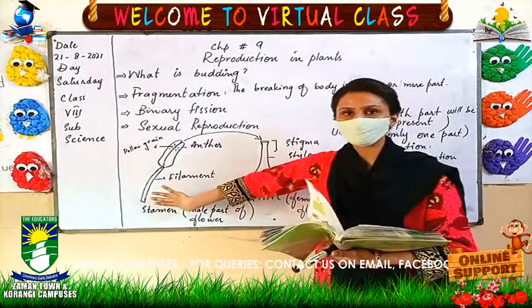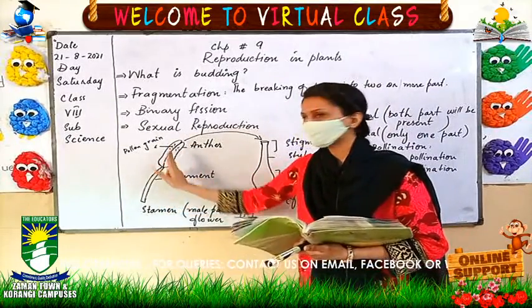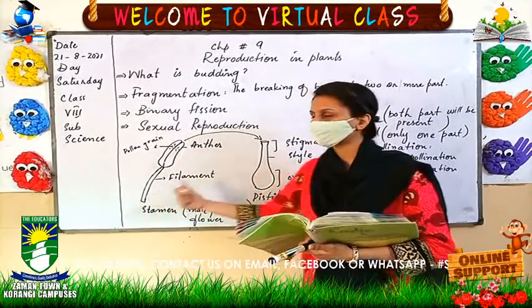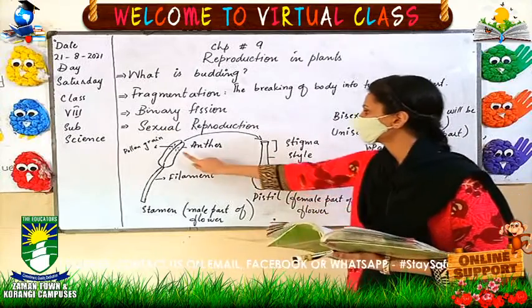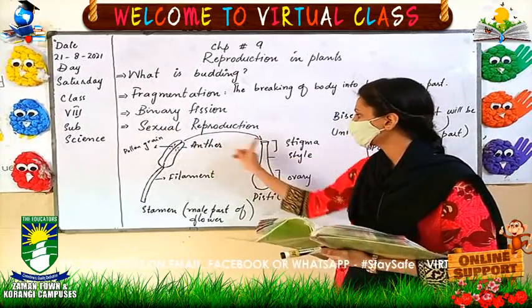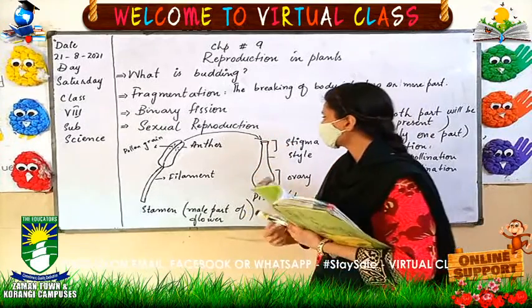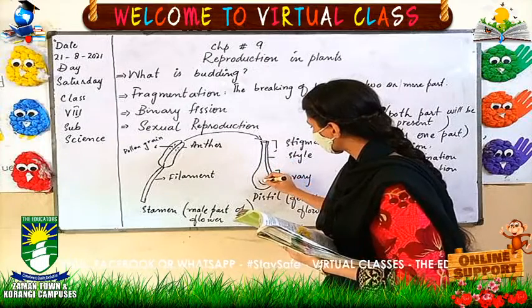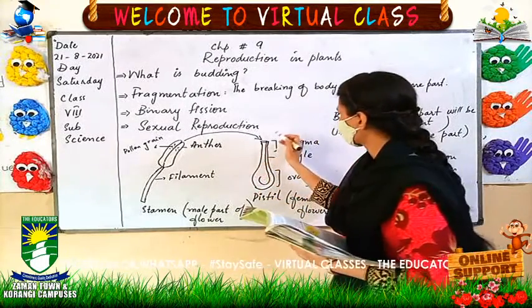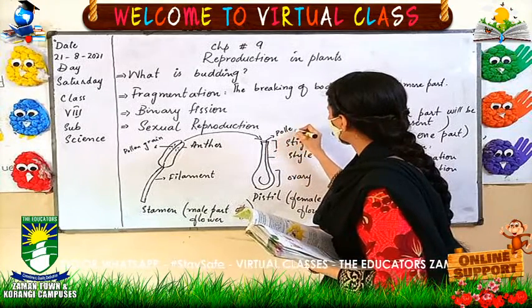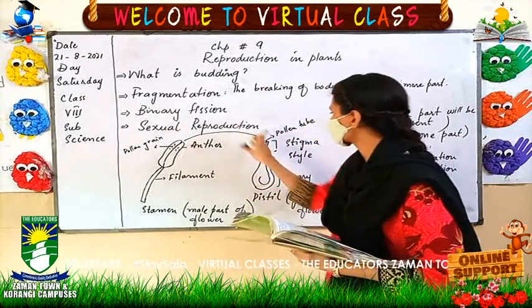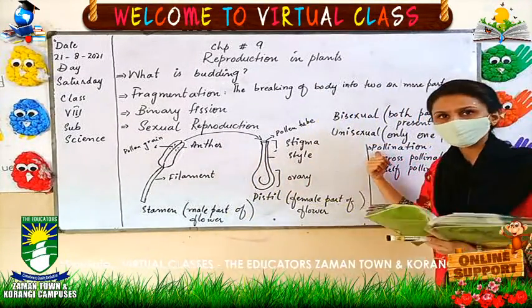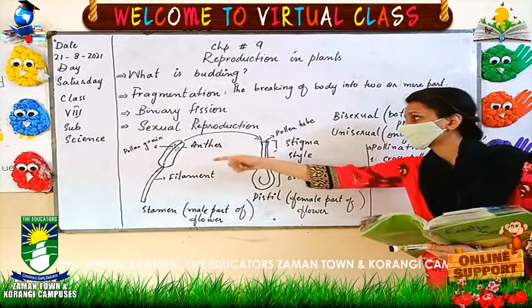Maybe the anther is present in one flower and the stigma in another flower. There is also a pollen tube present here that helps pass these pollen grains towards the ovary. The pollen grain easily transfers here and then the process goes on. So the transfer of pollen grains from anther to the stigma is known as pollination.